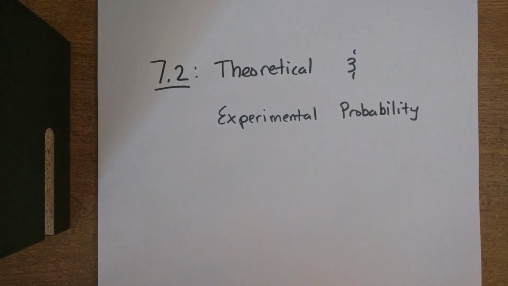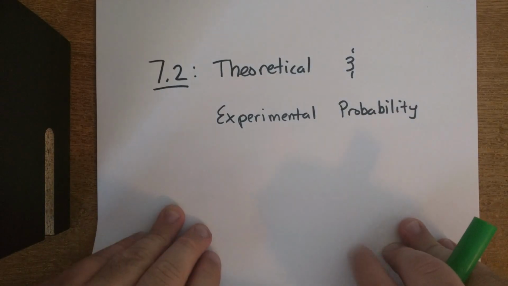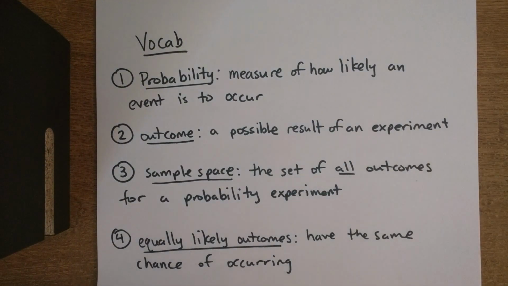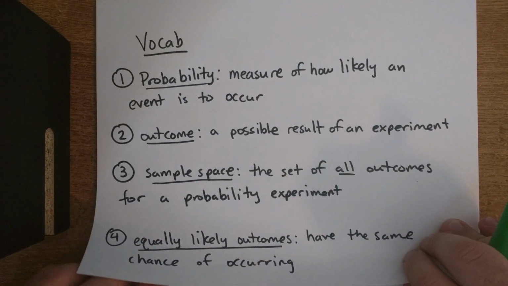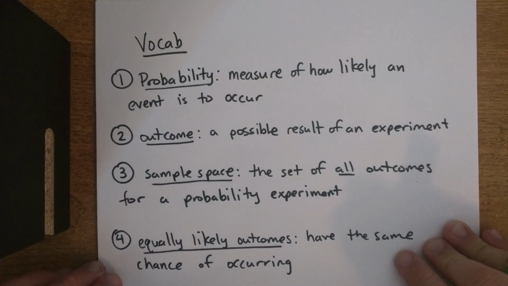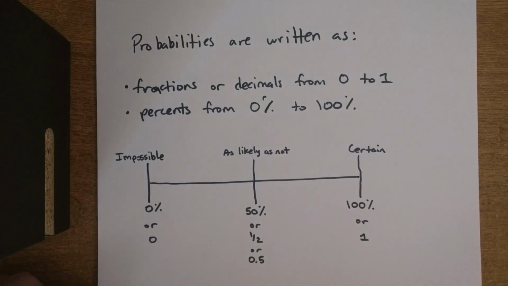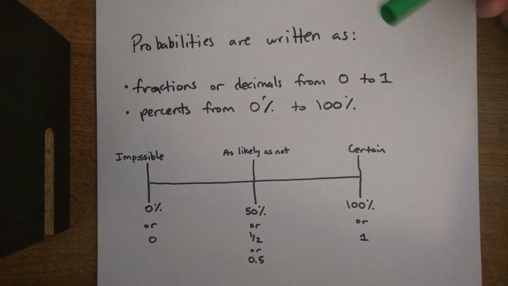Here we go. 7.2 Theoretical and Experimental Probability. Go ahead and copy down these vocabulary words. You may see these on a quiz or test, so make sure you copy them. Let's talk about this real quick.